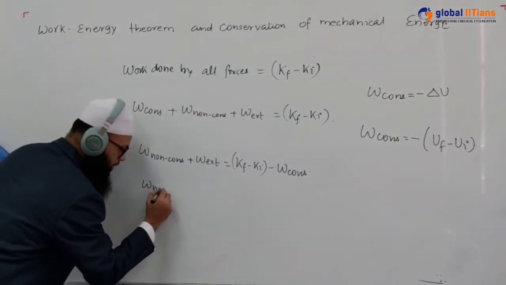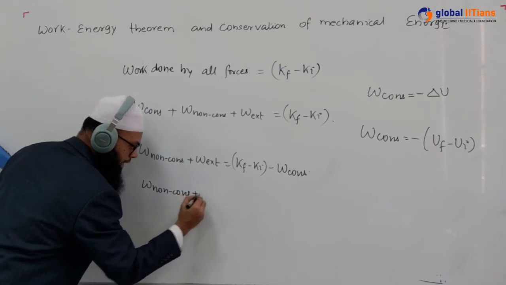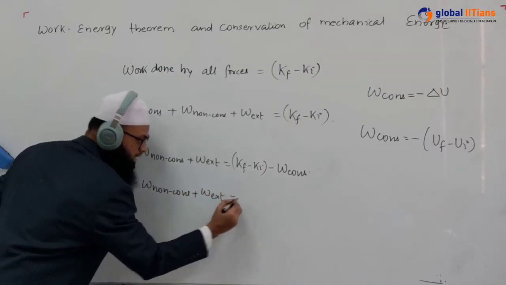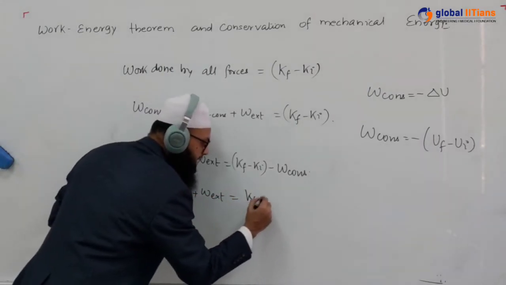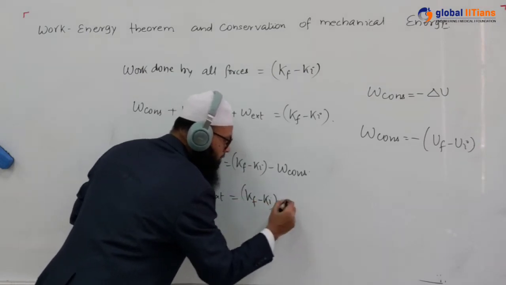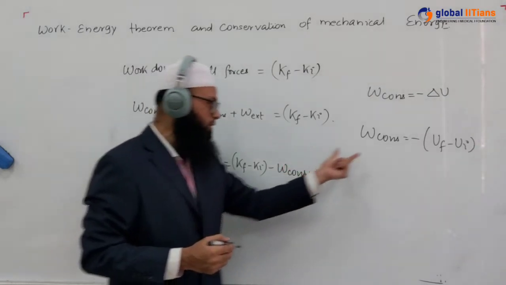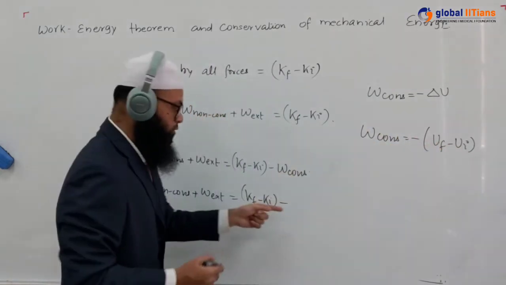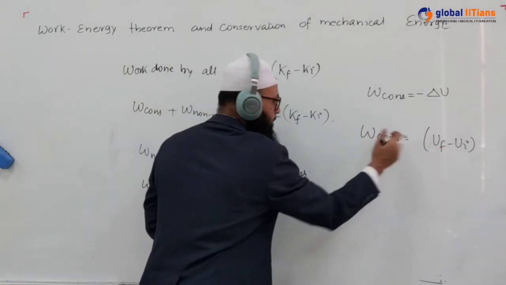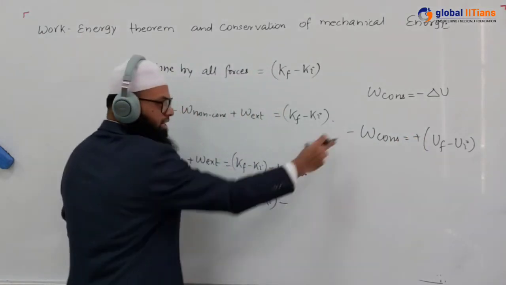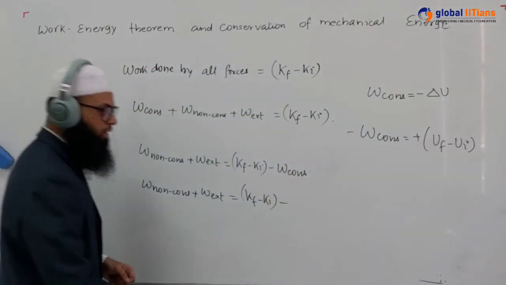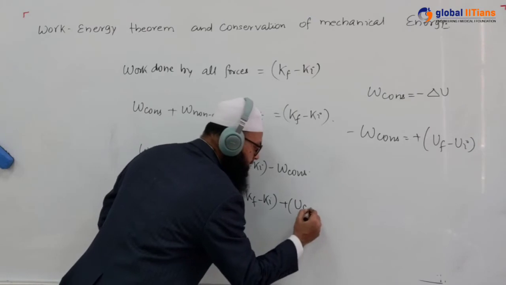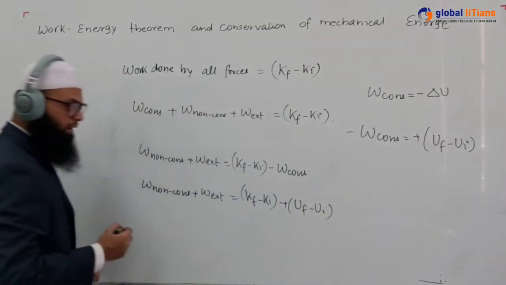Now, work done by non-conservative force plus work done by external force is equal to Kf minus Ki minus work done by conservative force. I can write the work done by conservative force as the negative of the change in potential energy. So minus of that becomes plus of Uf minus Ui.